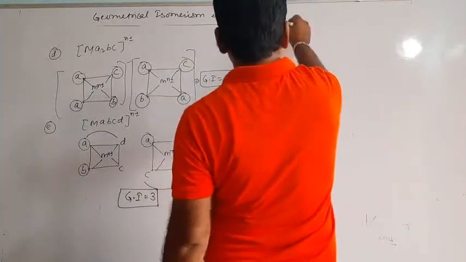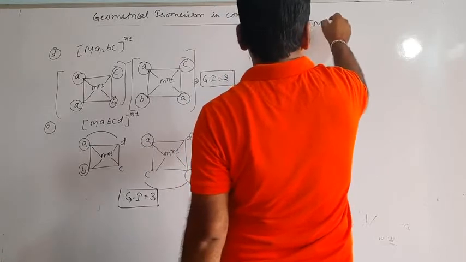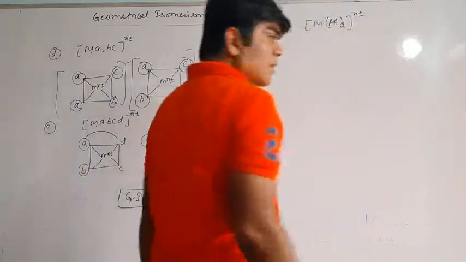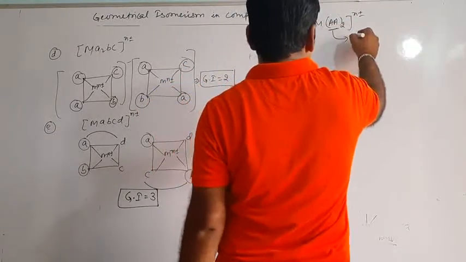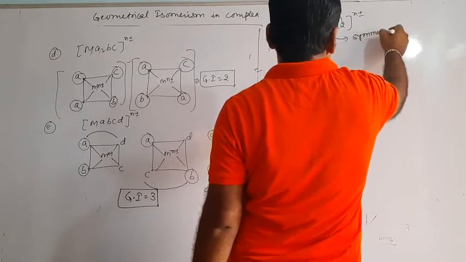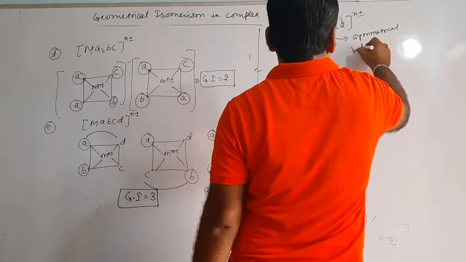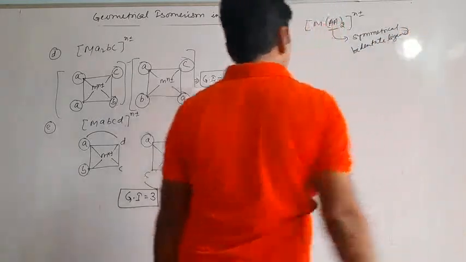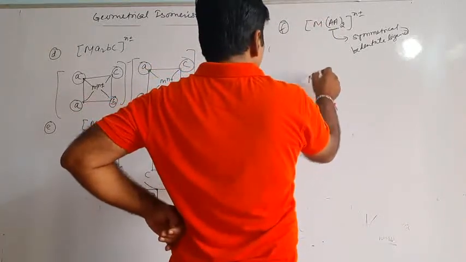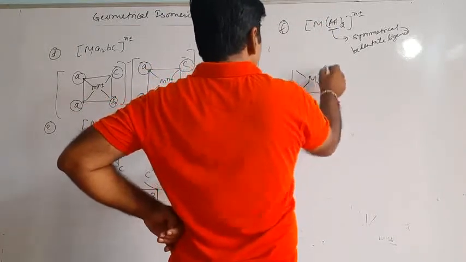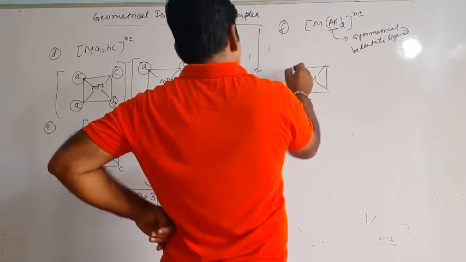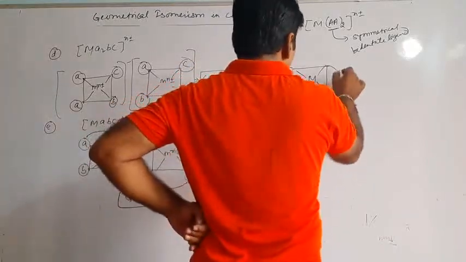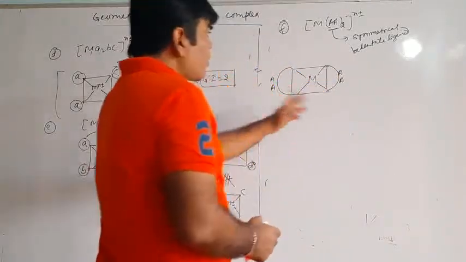Similarly, suppose the next example we'll take M(AA)2 to the n plus minus. Now this A stands for a symmetrical bidentate ligand. If it is a symmetrical bidentate ligand and has square planar geometry, there is a position, this is AA. This is another ligand, that is AA. Can we draw another structure?